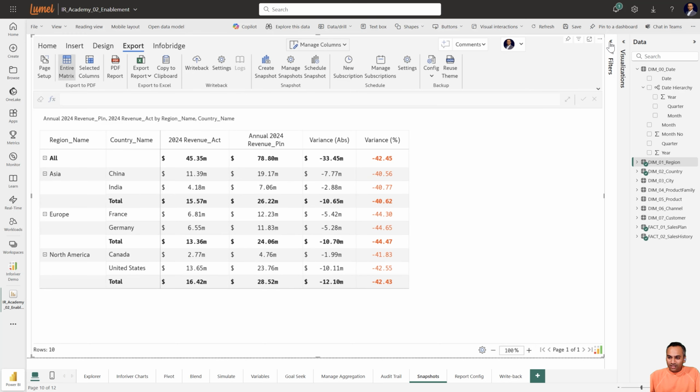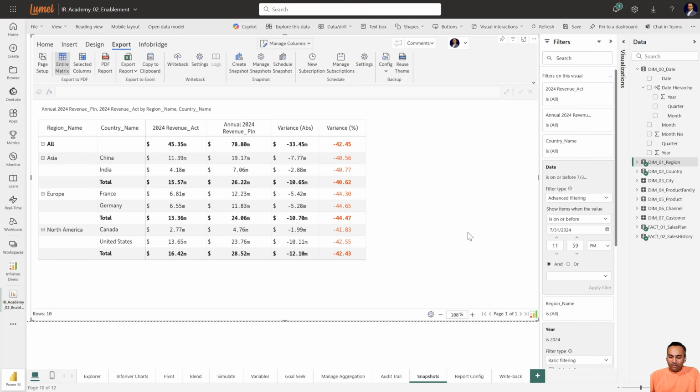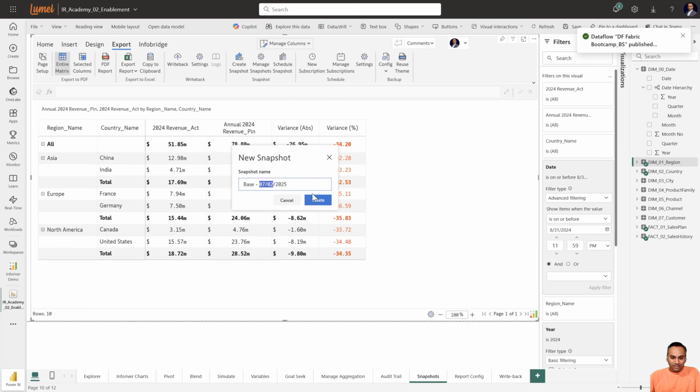This time, let's time travel one month ahead and I'll say on or before 31st of August, and I'll hit apply. You will see that the values have changed for the actual measure. There's a change in variance, absolute and percentage. Now it's time for us to create the second snapshot. Again, name it August 24, create.